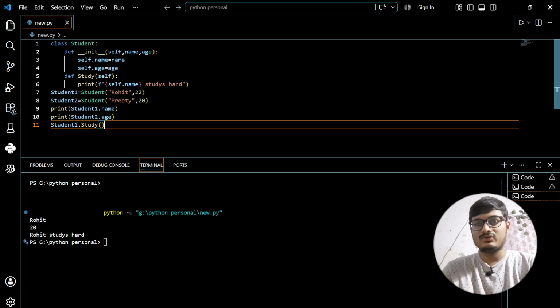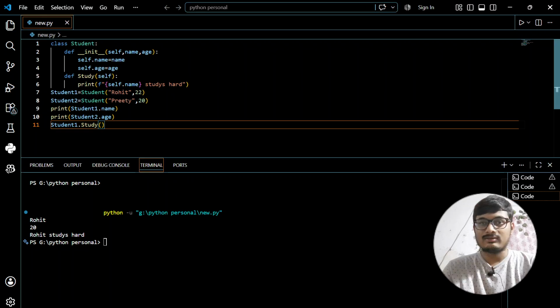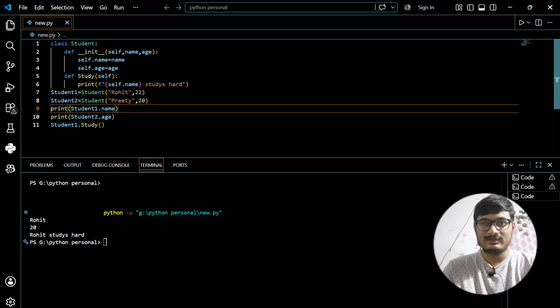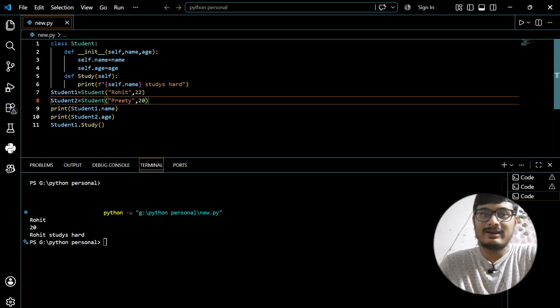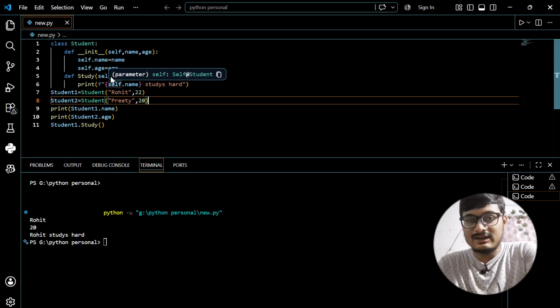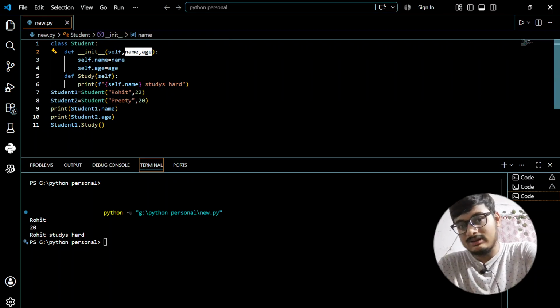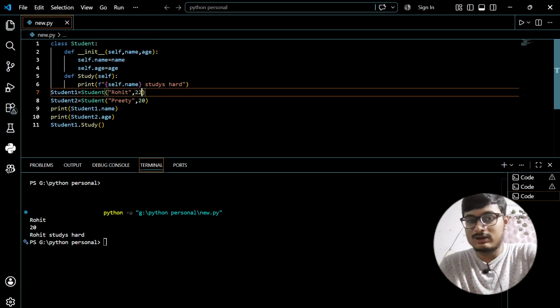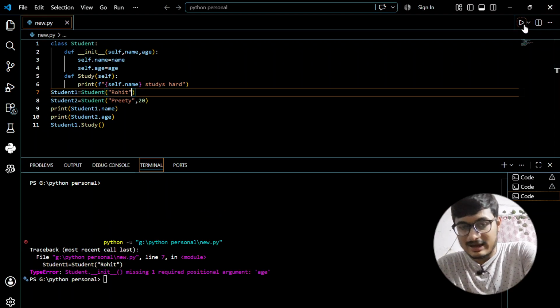So self is used to tell the computer that this object is being considered. You have to do everything in the context of this object. And one more thing to keep in mind is that if you add attributes to it, then when you create an object, you will have to give the attributes.